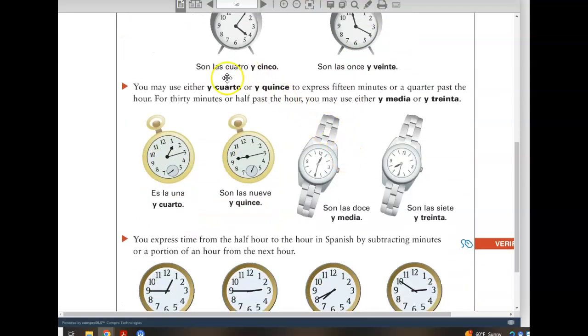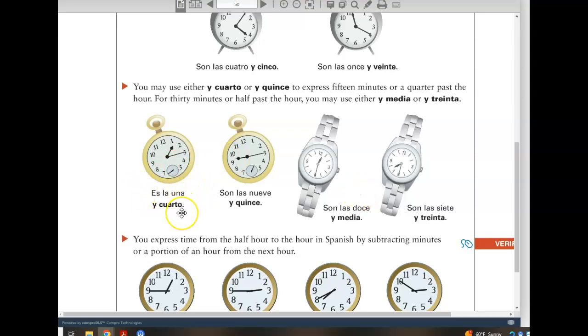You can also use cuarto for 15 minutes, cuarto being a quarter past the hour, which is the same as 15 minutes, or media to indicate that it is half an hour or 30 minutes after the hour.